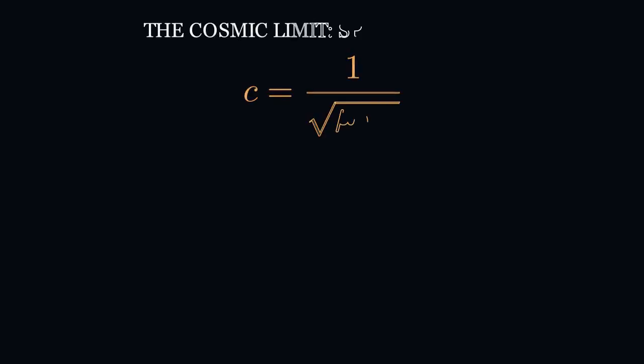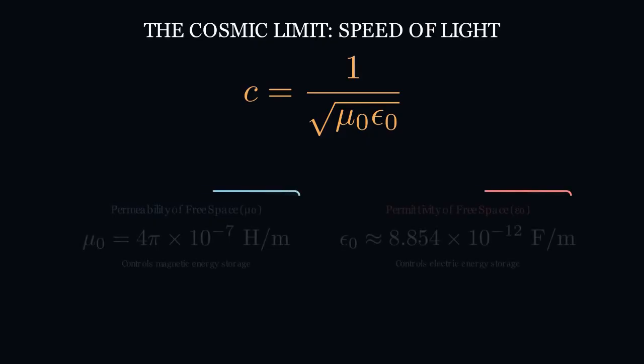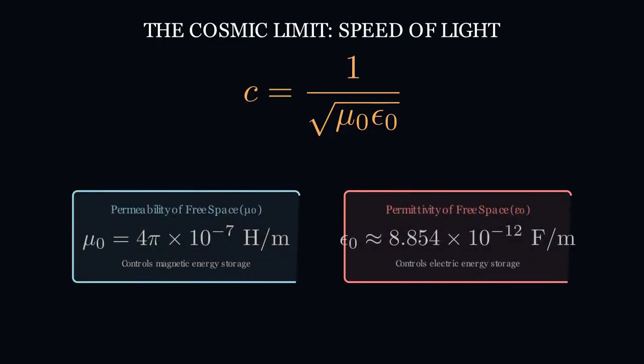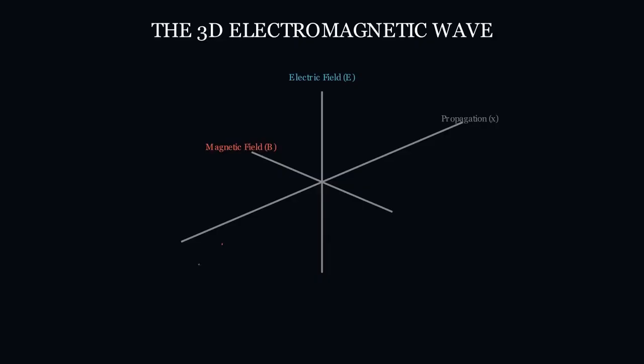The constant of proportionality connecting these two behaviors is c squared, where c is the speed of light. This constant is determined by two fundamental properties of free space, the vacuum permeability, μ0, and the vacuum permittivity, ε0. This relationship is expressed as c = 1/√(μ0ε0). The speed of light is not an arbitrary cosmic speed limit. It is the exact ratio of how easily space allows electric and magnetic fields to store and transfer energy.